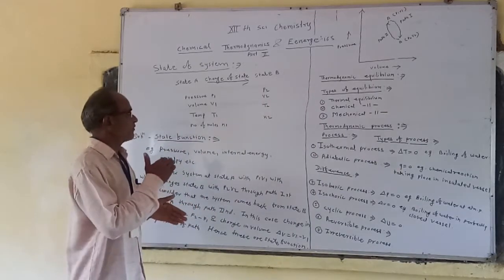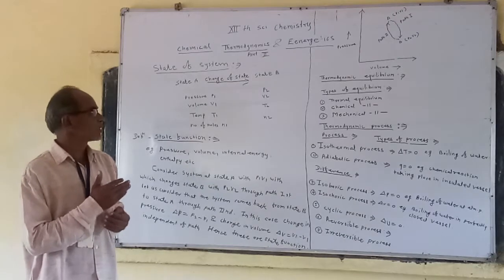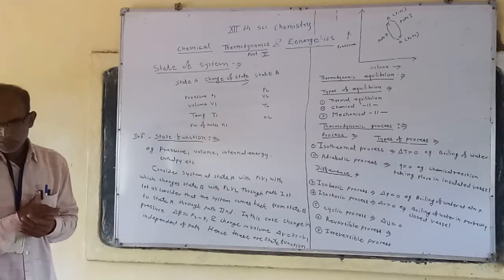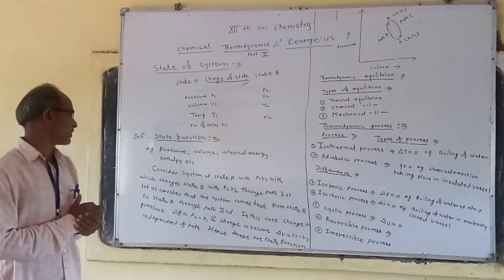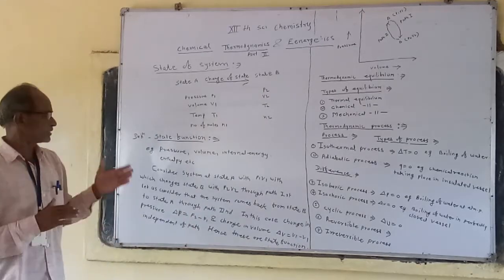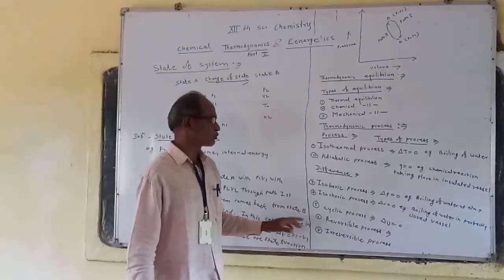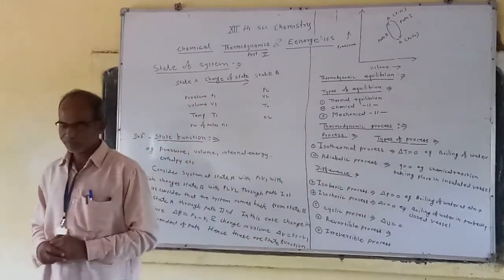So, for the variable properties, pressure and volume, the change in pressure we can calculate, that is delta P is equal to P2 minus P1, and change in volume can be determined, that is delta V is equal to V2 minus V1.